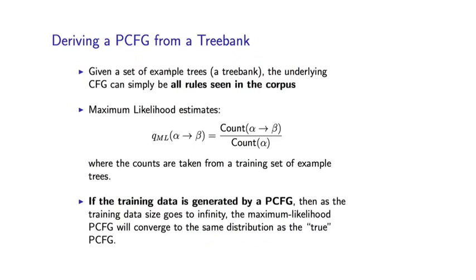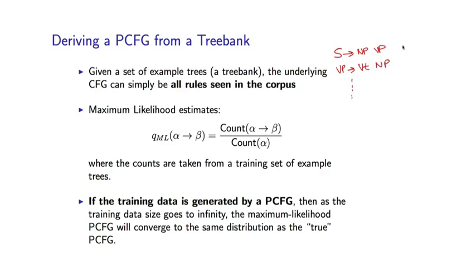So once we have a tree bank, learning a PCFG is actually extremely straightforward, almost trivial. There are two things we really need to learn. One is the set of underlying rules in the context-free grammar, and the probabilistic context-free grammar. So we might, for example, learn a few rules like this.